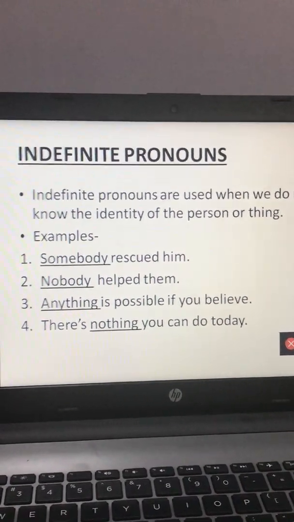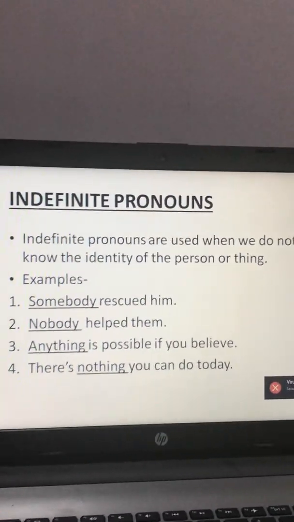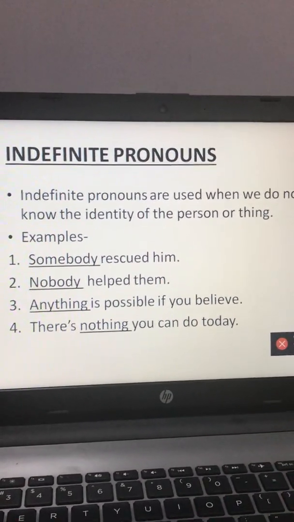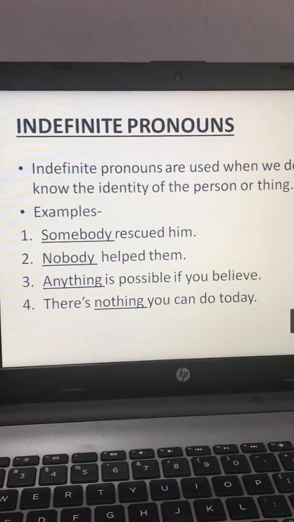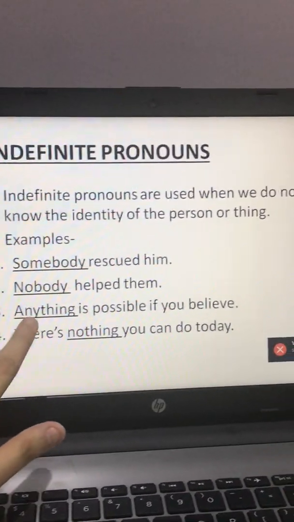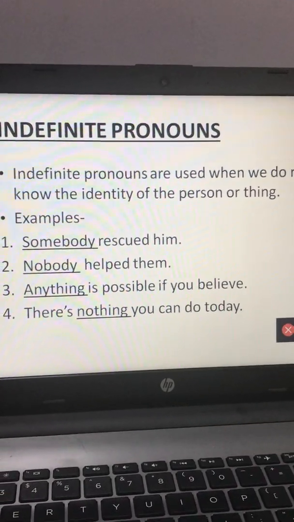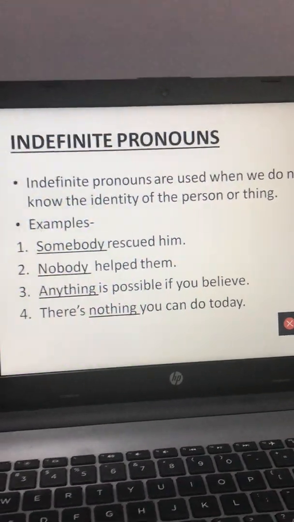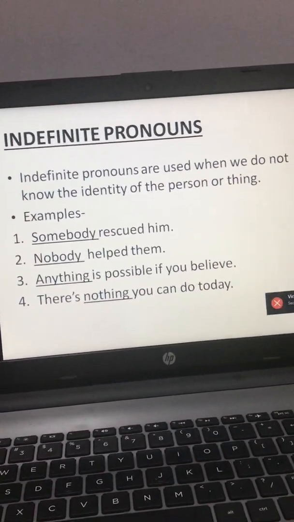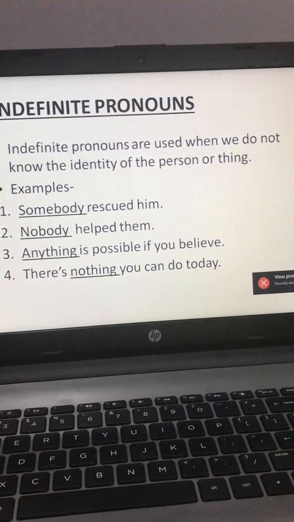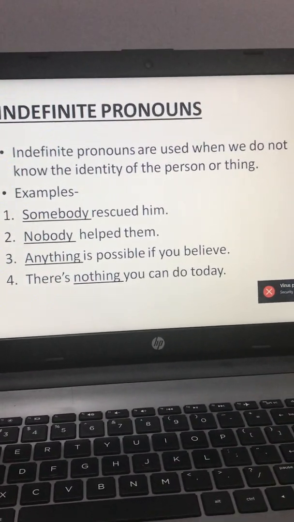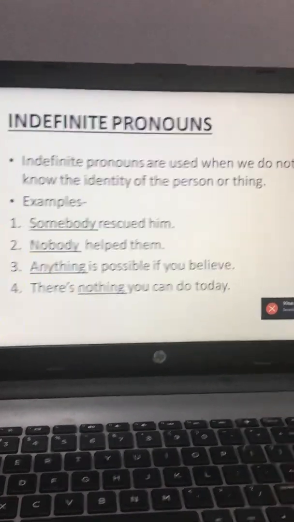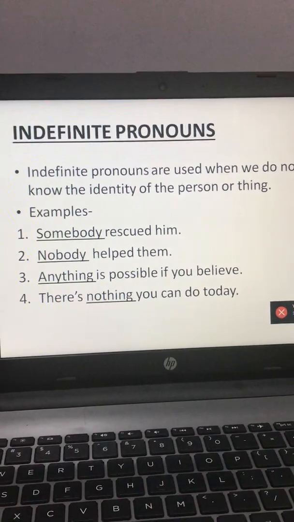Nobody helped them. Now nobody doesn't include any kind of person. The identity of the person is not known here. So nobody is an indefinite pronoun. Anything is possible if you believe. Now anything, again we don't know the identity of that thing. There is nothing you can do today. Again the identity is not available here. So indefinite pronouns are used when we do not know the identity of a person or thing. Words like somebody, anybody, nobody, everybody, anything, nothing, they are included in indefinite pronouns.